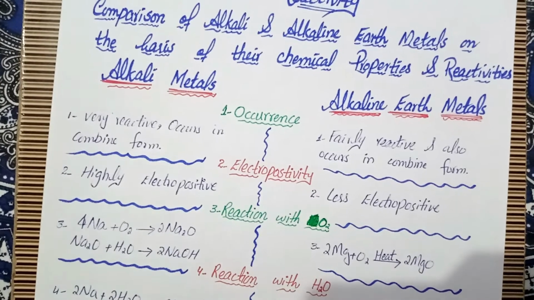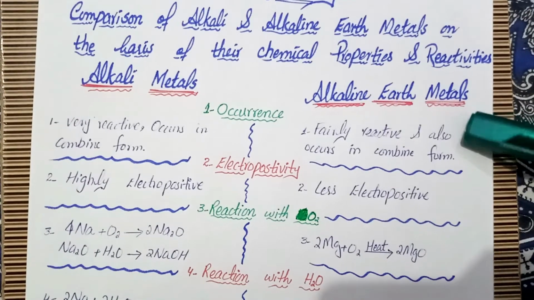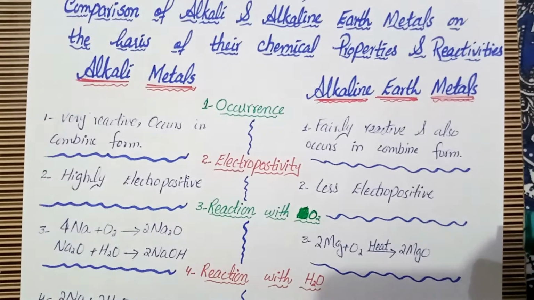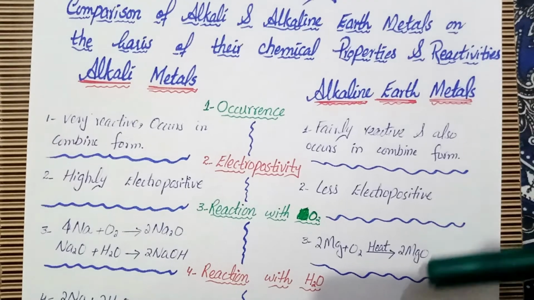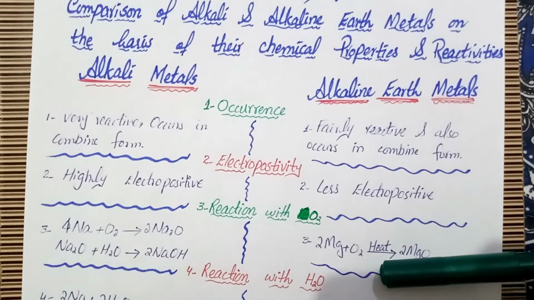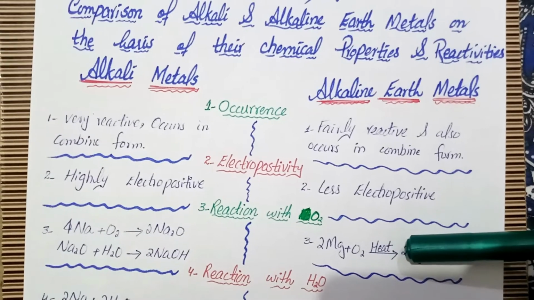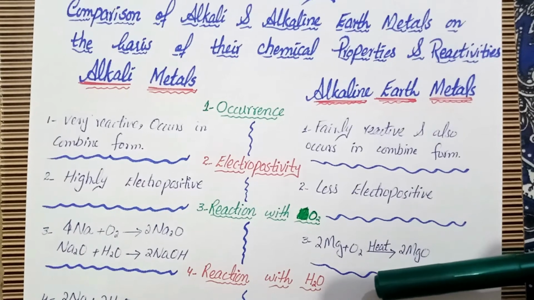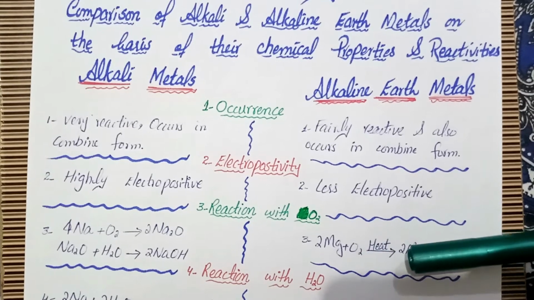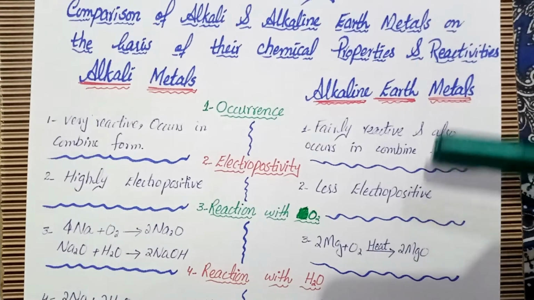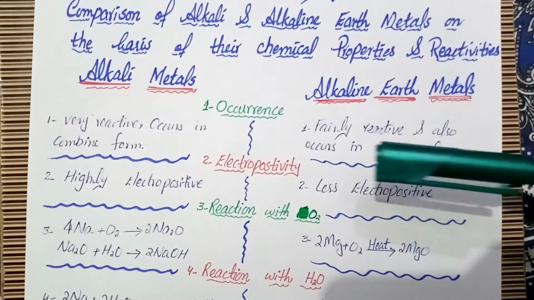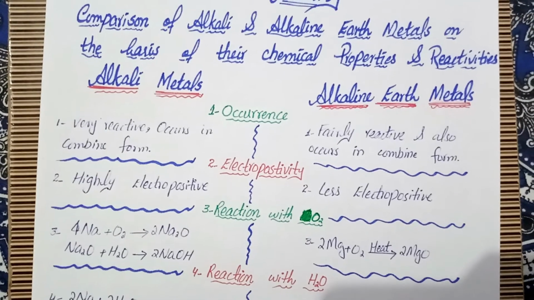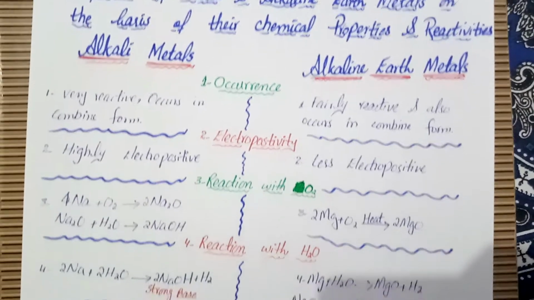On the other hand, alkaline earth metals are less reactive with oxygen as compared to the alkali metals. They show reactivity with oxygen, but a condition is applied, that is heat. When alkaline earth metals react with oxygen, heat is given for the reaction to be carried out. So when magnesium reacts with oxygen, we will get magnesium oxide.